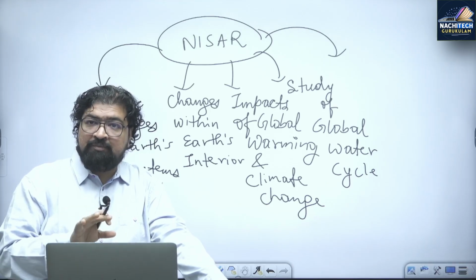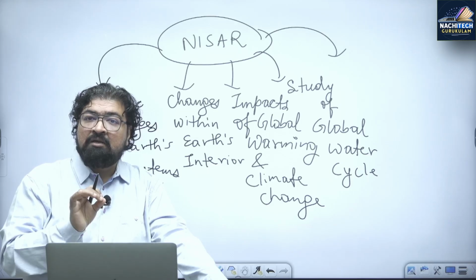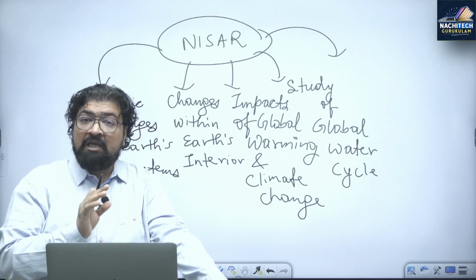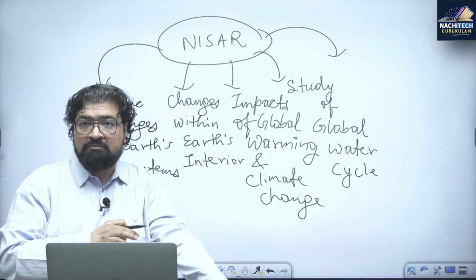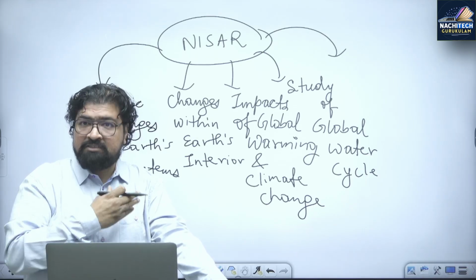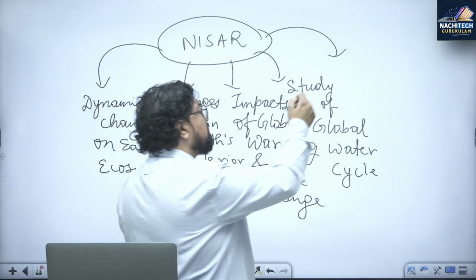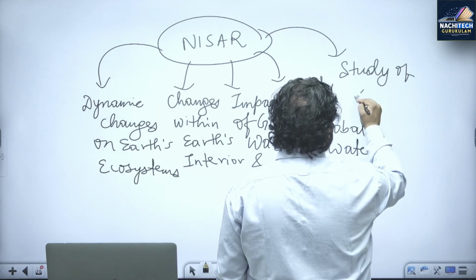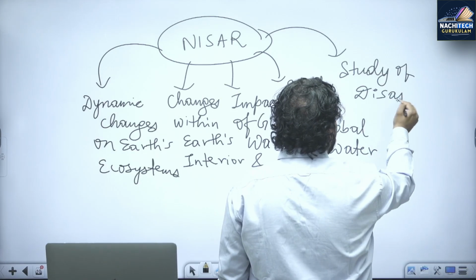Why am I going into the detail? Just to give an idea of how you are going to bring the points when it comes to answer writing. And then comes the most important one, as I said: earthquake, landslide, there is disaster management. Agriculture is linked again with the water cycle.